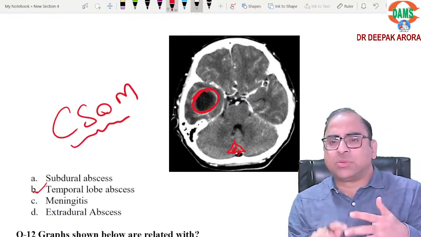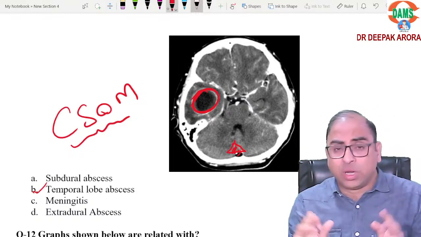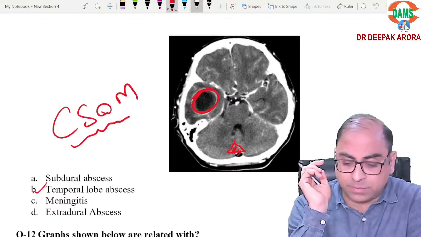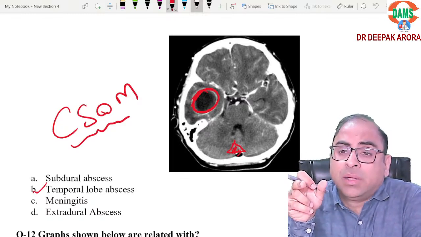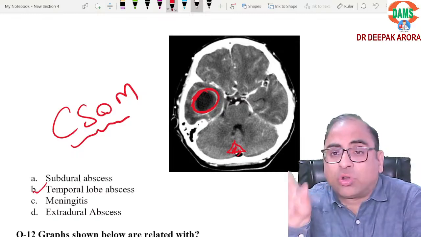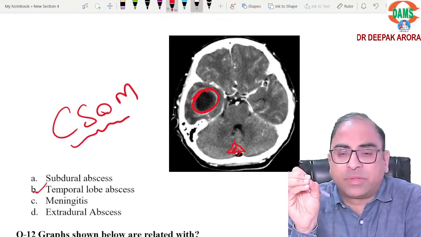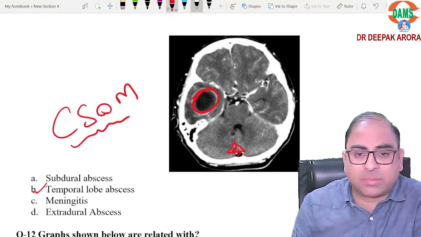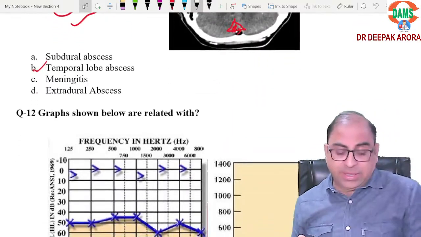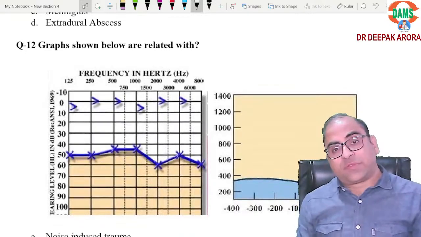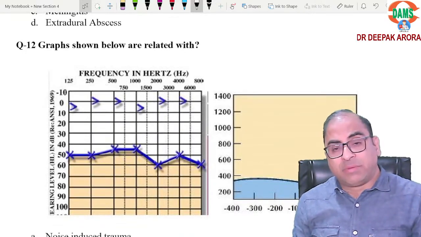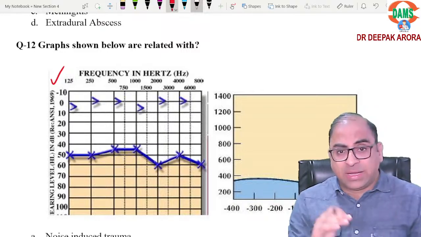Better tips: the most common extracranial and most common overall complication is mastoiditis, the most common intracranial is meningitis, second most common is abscess. Which lobe is the most common site? Sir, the temporal lobe is the most common site. Remember, we have studied all this. Graphs: they have shown you these two graphs, one of which is a pure tone audiogram. A graph like this was shown.